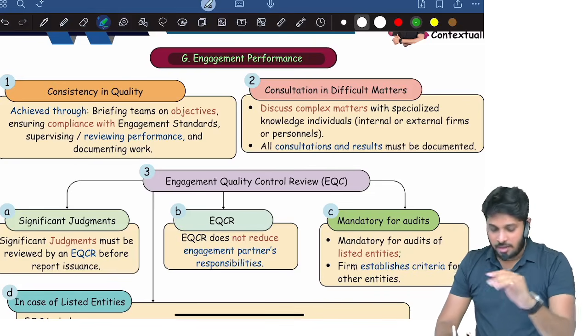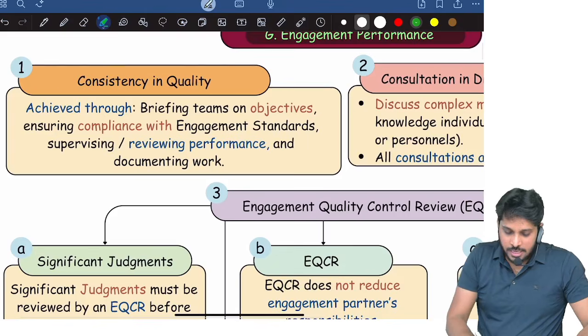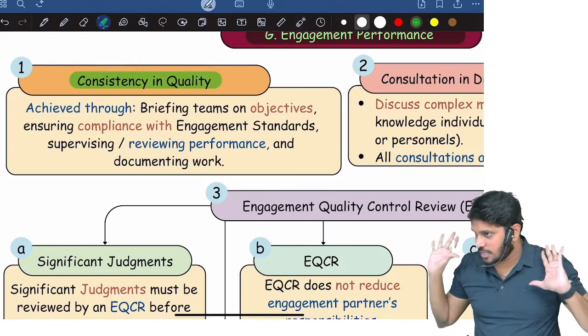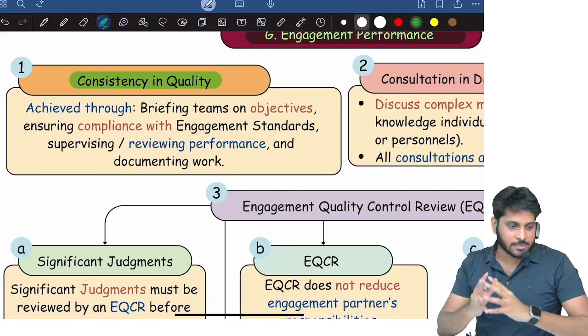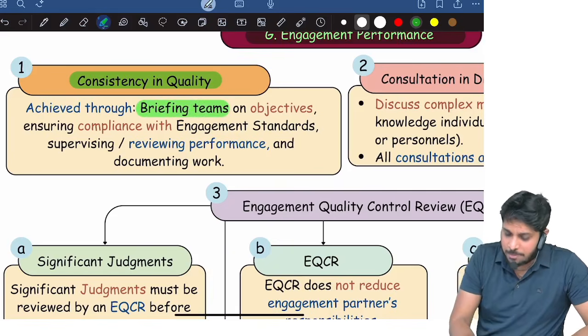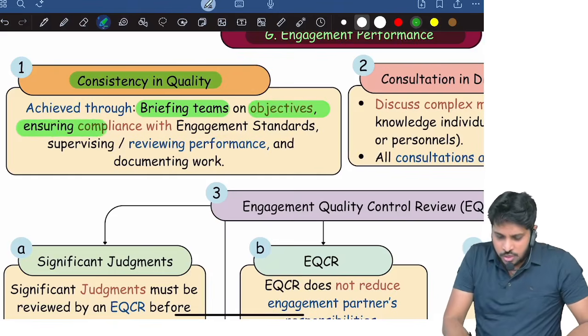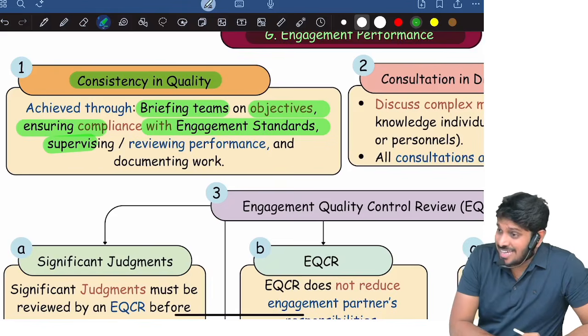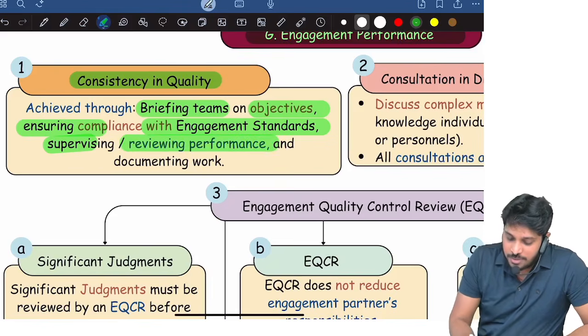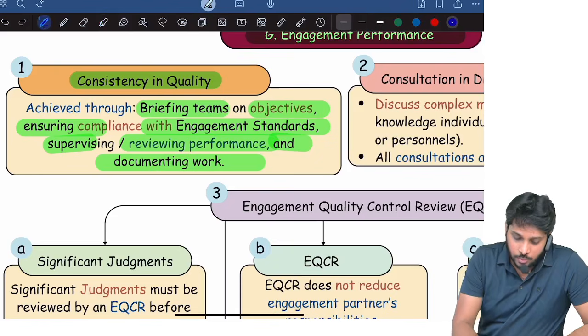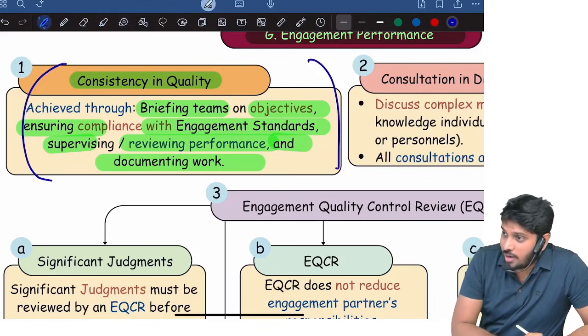Performing the work. When you are performing the work, you can achieve consistency in quality. In any engagement that we take, consistency can be achieved only by briefing the team on objectives. What is the objective of this work, so that they can comply with engagement standards. You need to supervise and review the performance of the work and document that work. So consistency in quality is achieved through this.